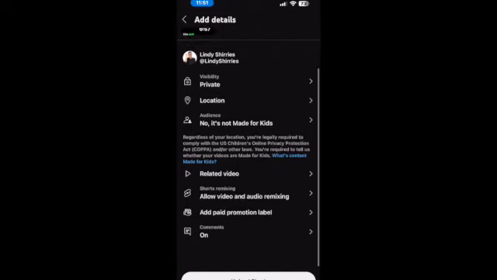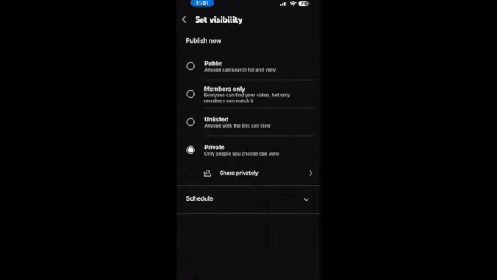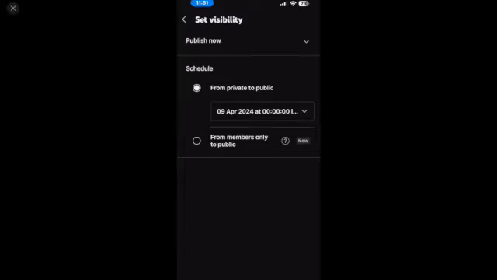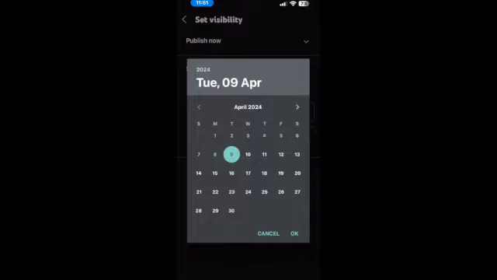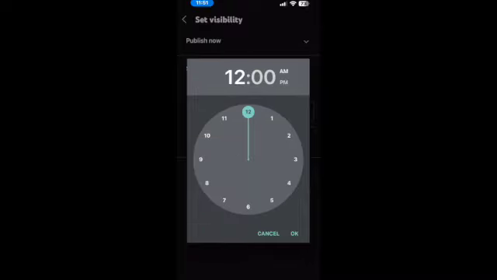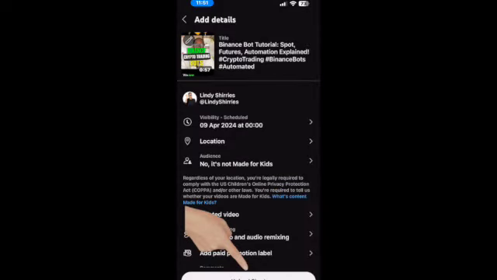So under visibility, you see it's private. I want it to be on public, but if you do not want to post the video on public, check at the bottom, it has schedule. So once you click, it will show this. Click the date, and then once you click OK, it will also give you the time. Just make sure you don't mistake 12 a.m. and 12 p.m. or 2 a.m. and 2 p.m. Select the right one and click OK. Your video will be scheduled, guys.